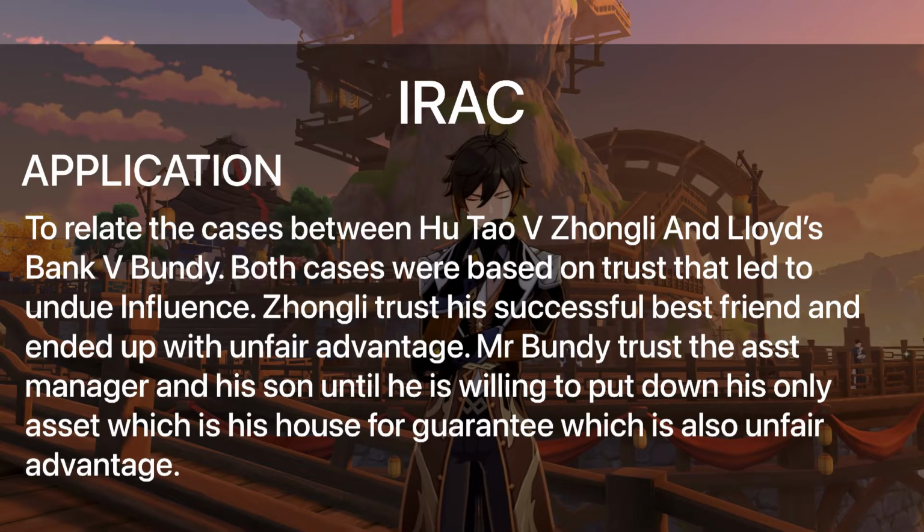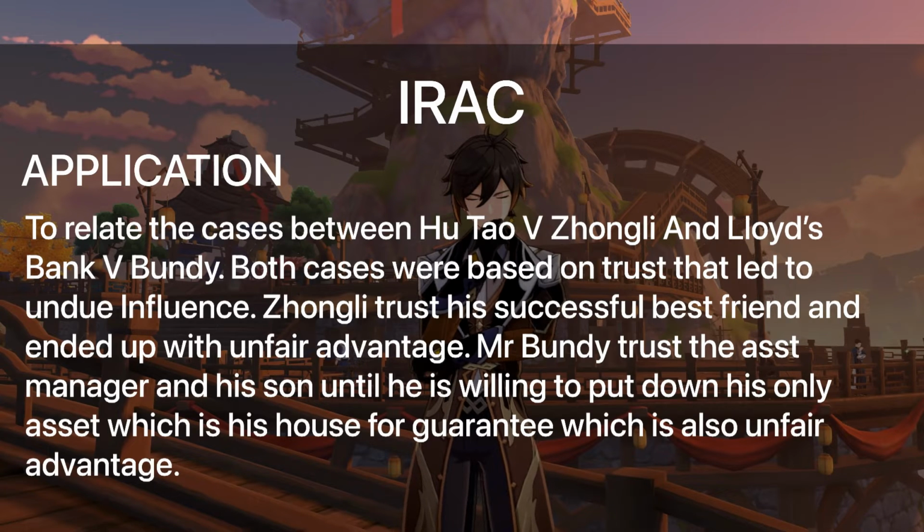To relate the case between Hu Tao v Zhong Li and Lloyds Bank v Bundy, both cases were based on trust that led to undue influence. Zhong Li trusts his successful best friend and ended up with an unfair advantage taken against him. Mr. Bundy trusts the assistant manager and his son until he is willing to put down his only asset, which is his house, for a guarantee, which is also an unfair advantage.